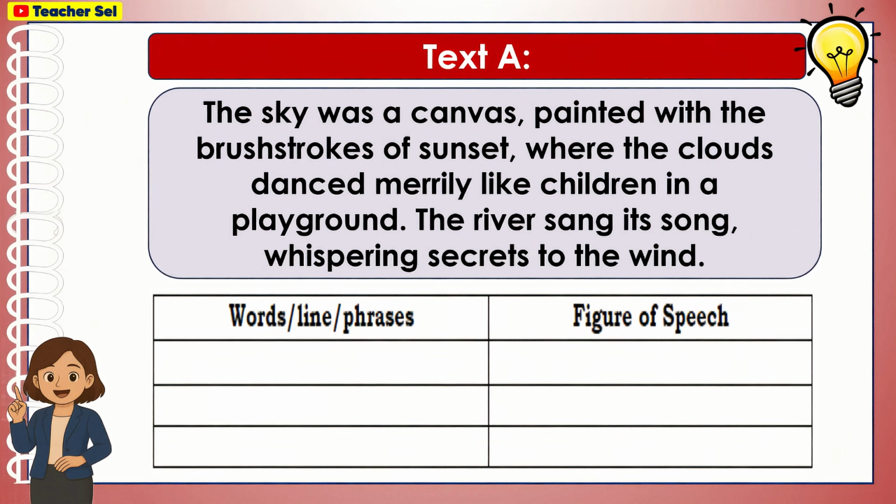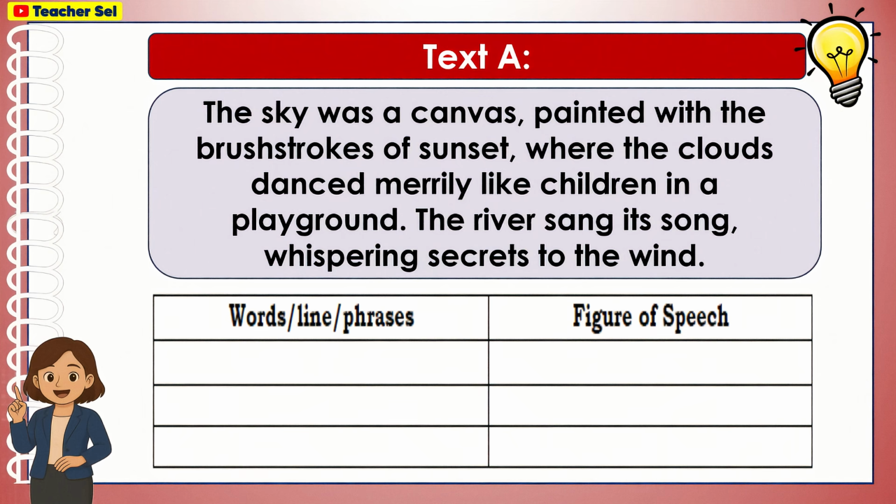For text A, the sky was a canvas, painted with the brush strokes of sunset, where the clouds danced merrily like children in a playground. The river sang its song, whispering secrets to the wind. In the first column, identify the words or phrases, and in the second column, identify what figure of